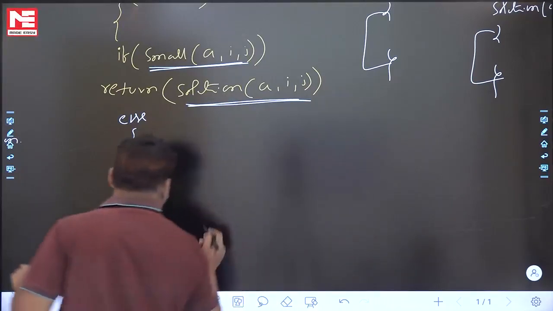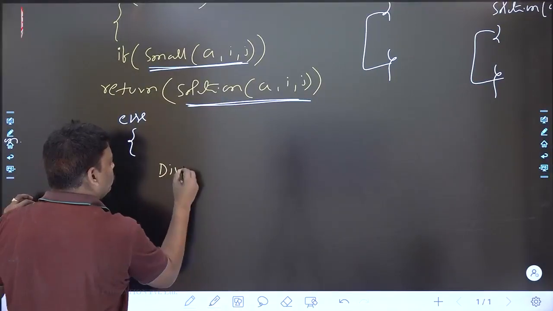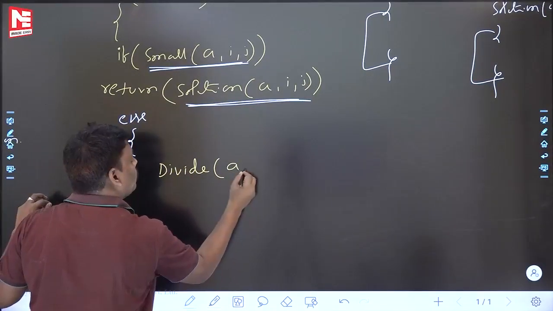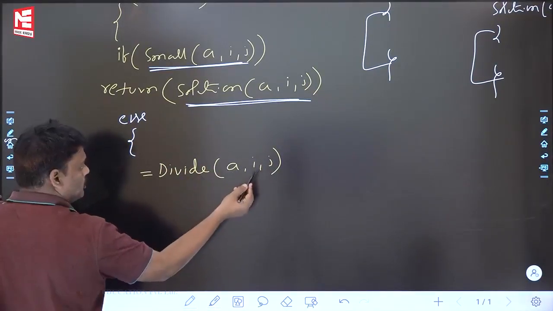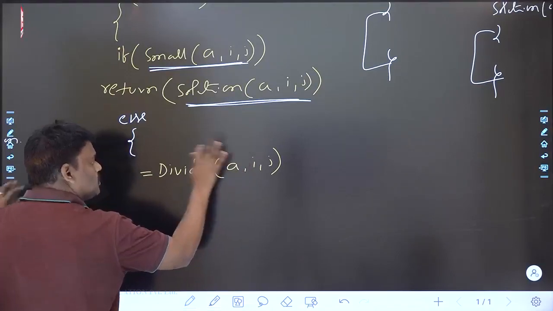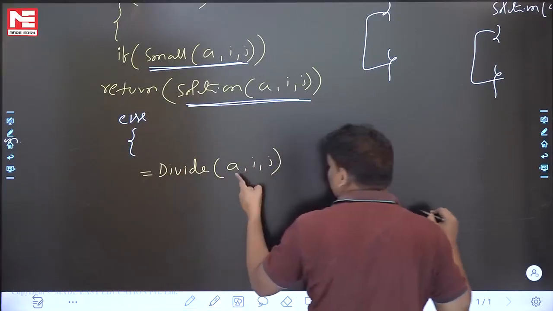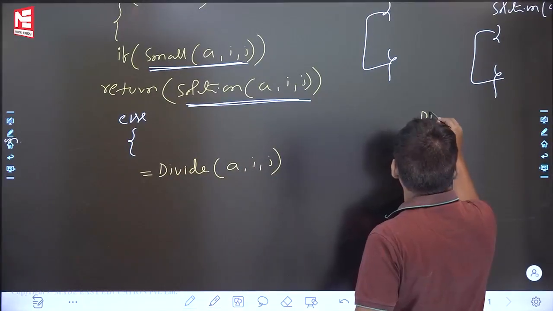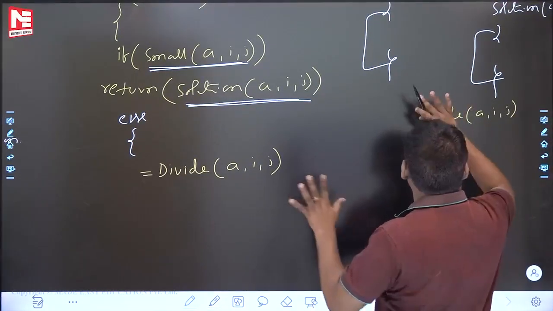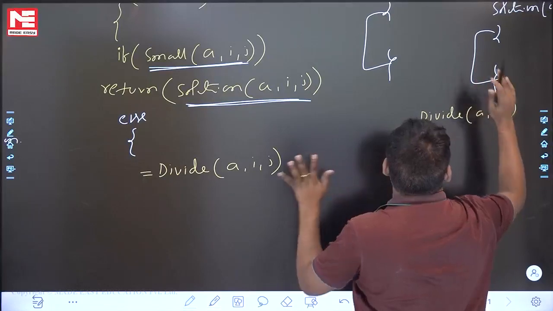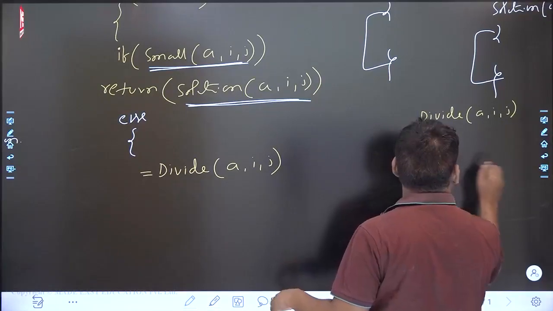Let me write now. Divide A(i, j). See, divide is also a function. In this array, just divide. Some people are asking, sir, is divide also a function once again? Of course, divide is also a function. Within a few minutes, I will write the code also. Don't worry. Divide A(i, j). I am writing the major functions outside so that you will get clarity. Just call it from outside. The code is there, and you will follow according to this code.